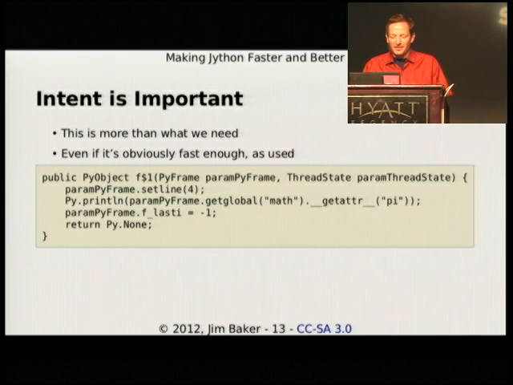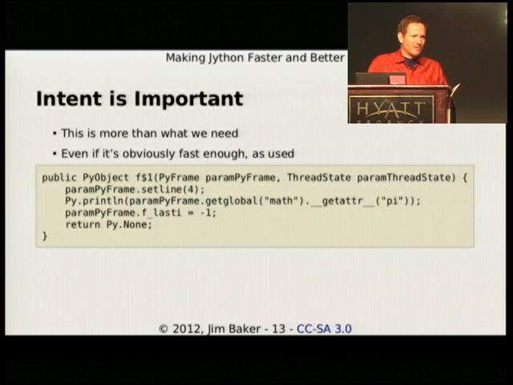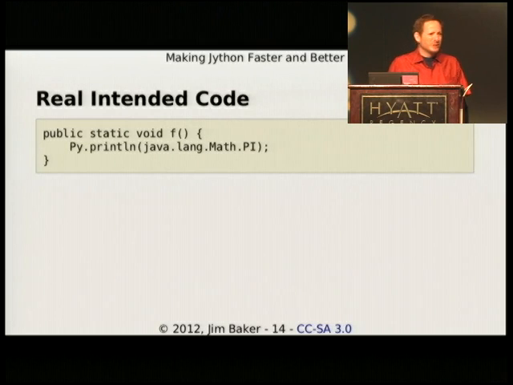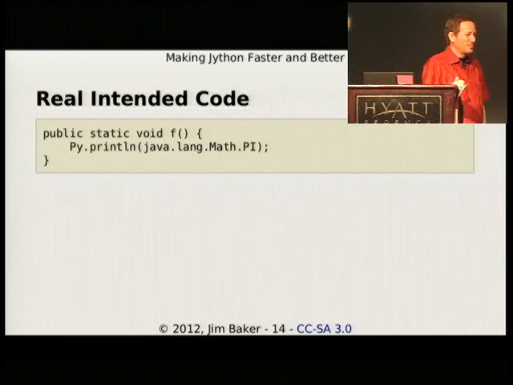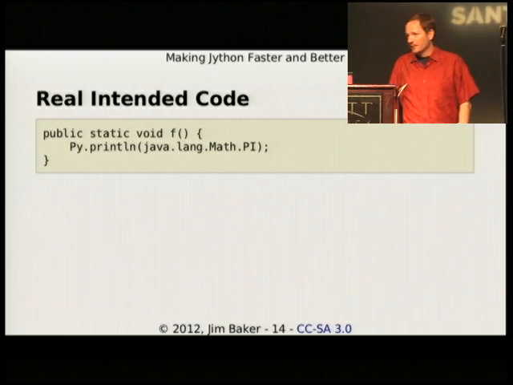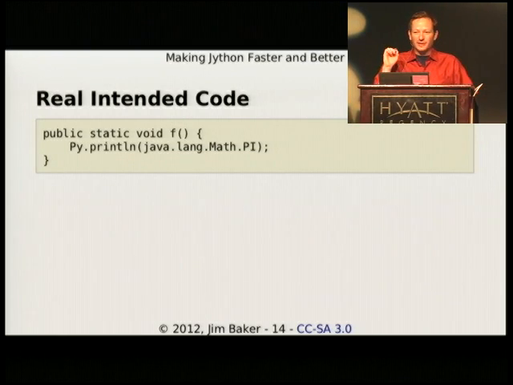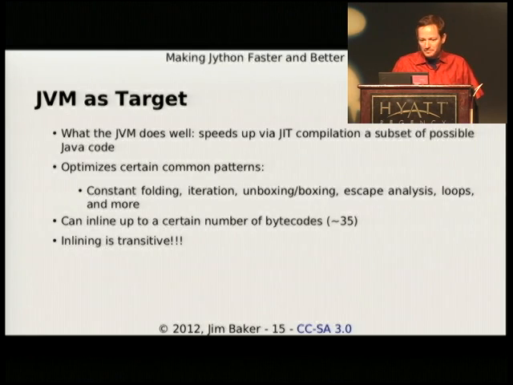And then there's going to be some other stuff being set up in terms of frame support, things like that. But there's a lot of extra code going on when all we really intended to do was this, right? This was your mental model, as a Java/Python programmer given this task. What we're working on with Jython is allowing the Jython compiler to produce this code for you, and still allow for all the dynamic functionality to take place. So that's the trick.